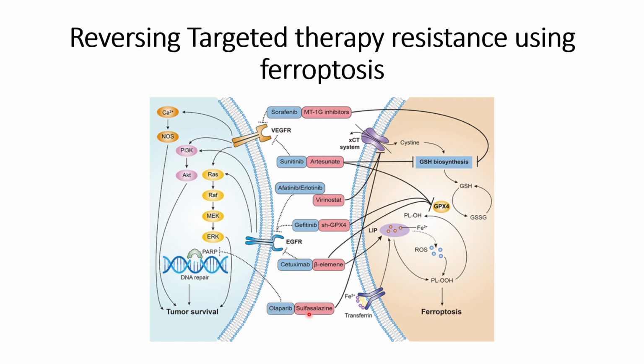So if this programmed cell death can be triggered, people have found a complementary reagent. When co-treatment with these two reagents occurs at the same time, that will lead to ferroptosis or cell death.